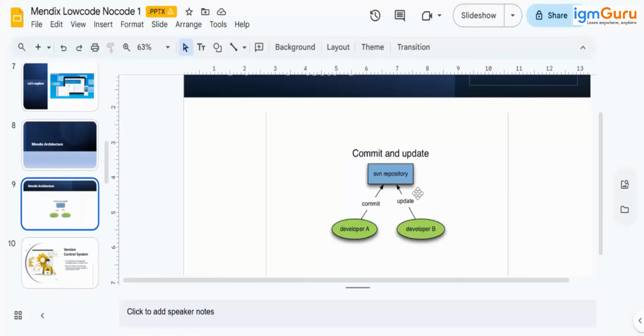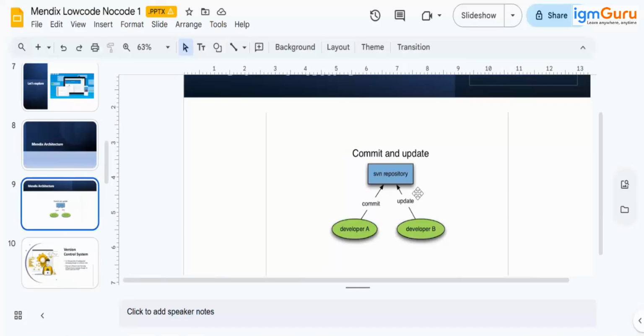I've only seen Team Server as the only version control. So you're telling me that in versions less than 10.0, you were using SVN and Git? We had two options, built in and available in Studio Pro itself.